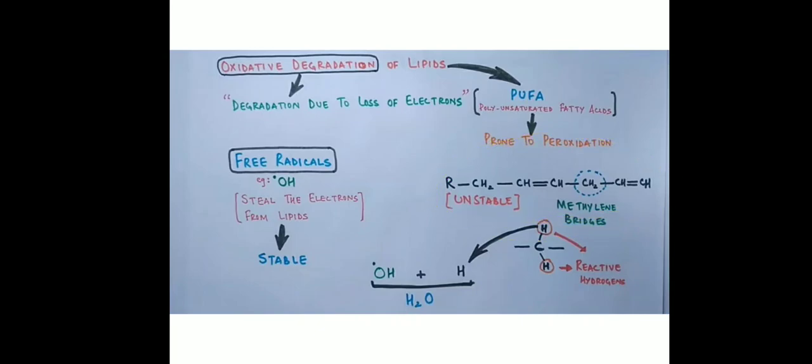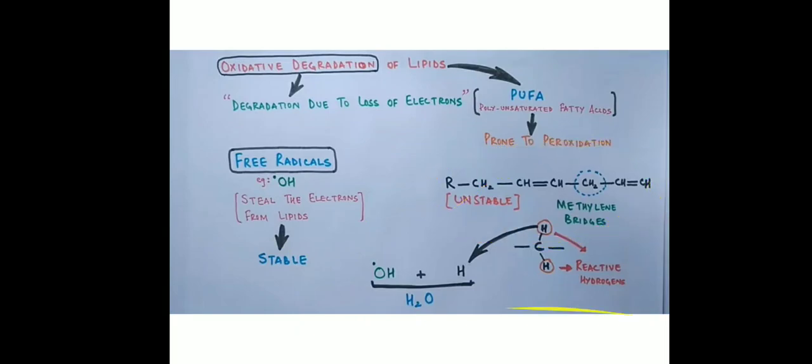The free radical OH will combine with the hydrogen atom of the polyunsaturated fatty acid, thus giving out a water molecule. So the free radical takes up the hydrogen atom of the polyunsaturated fatty acid and forms a water molecule.